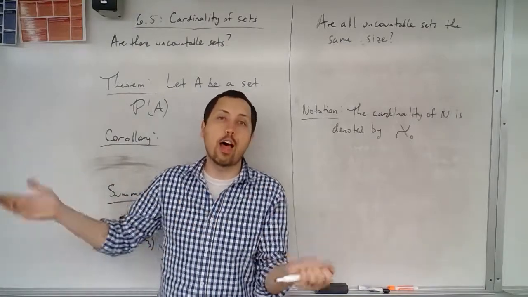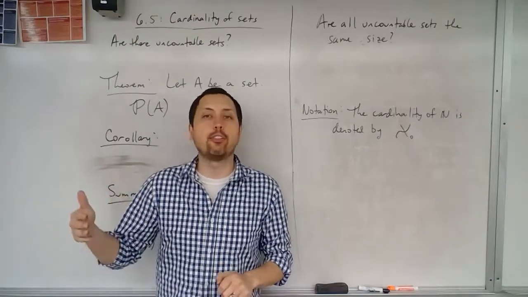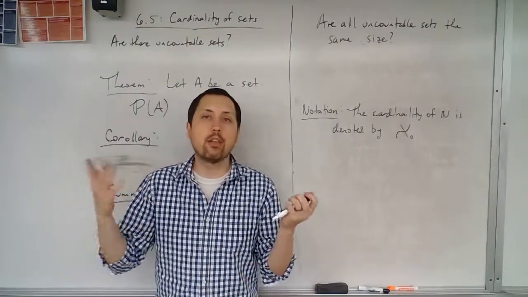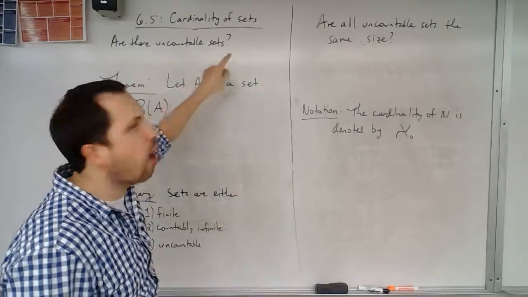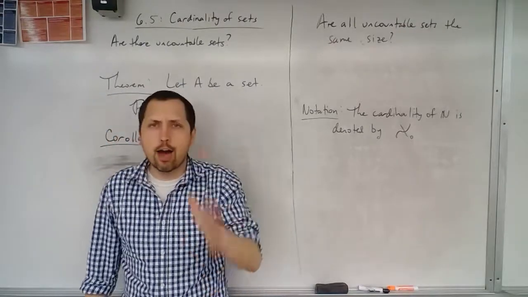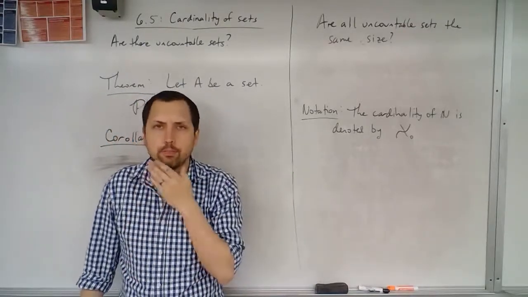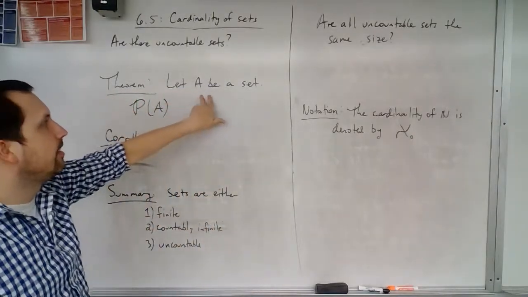So obviously there's a whole lot of those indeed, because the natural numbers have the same cardinality as all of the integers. There's plenty of infinite sets out there. But we didn't answer the question, are there uncountable sets? Are there ones that are not countably infinite or countable? So we're going to take a look at a set. Let A be a set.